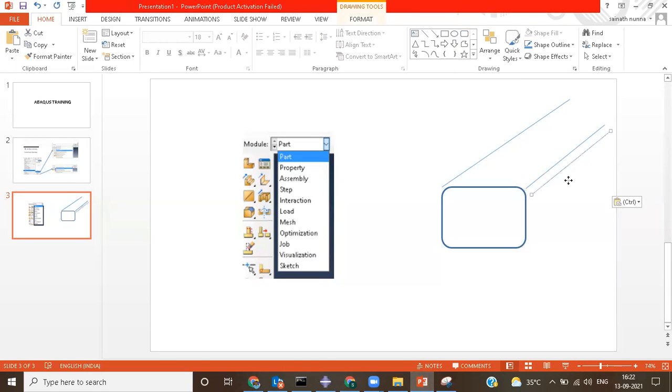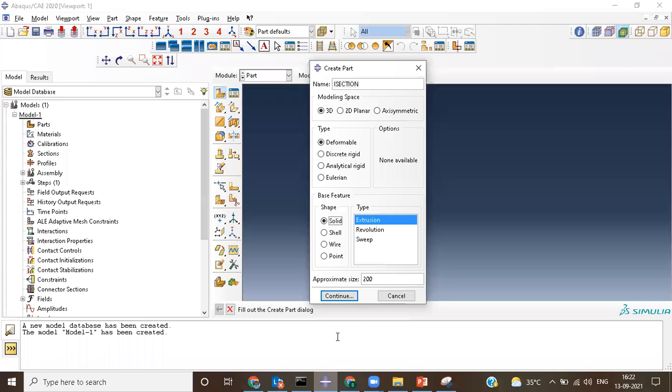We can do the same thing in our software also. That is what the extrude option shows: the same profile extruded over a length. First we will see extrude, and then we will come back to revolution and sweeps.